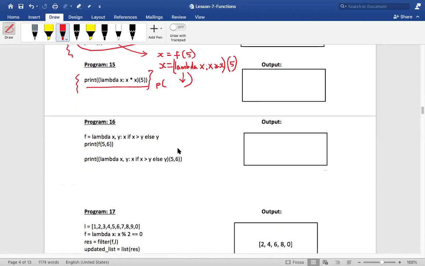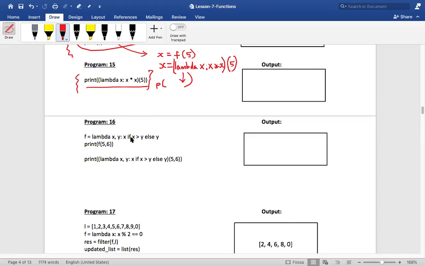So Akshata, can you tell me what is happening in this case? What kind of anonymous function is it creating? How many parameters is this lambda function taking? There are two parameters. Then what is it returning? It's returning, if x is greater than y.